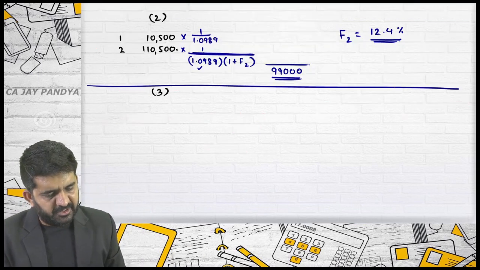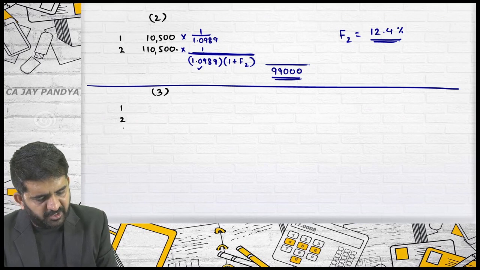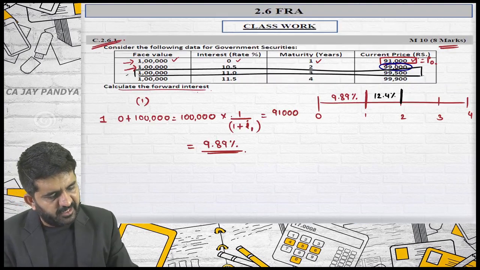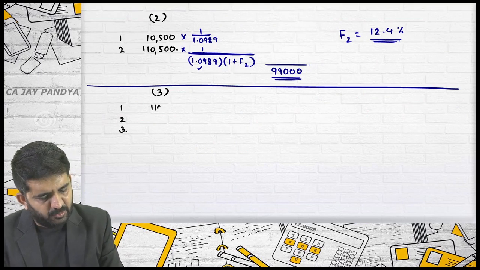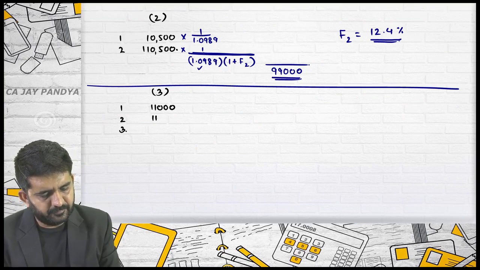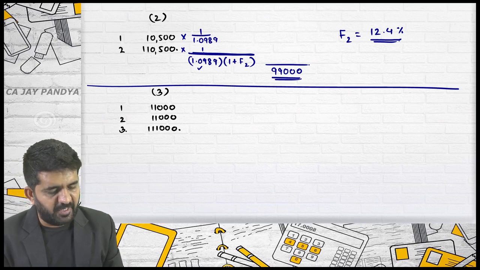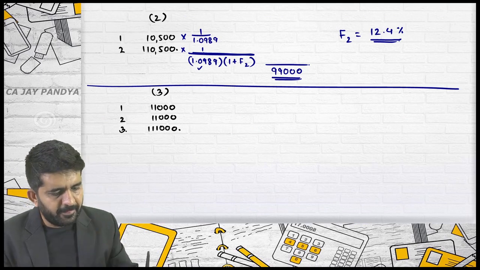How to find out third year's rate? I'll first have to find out the cash flows. Cash flows will be 11,000, 11,000 and 1,11,000, because this will be redemption value plus interest.